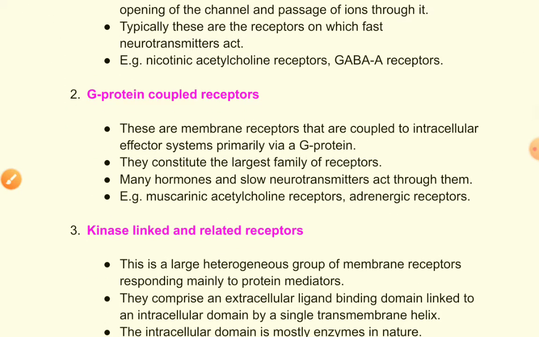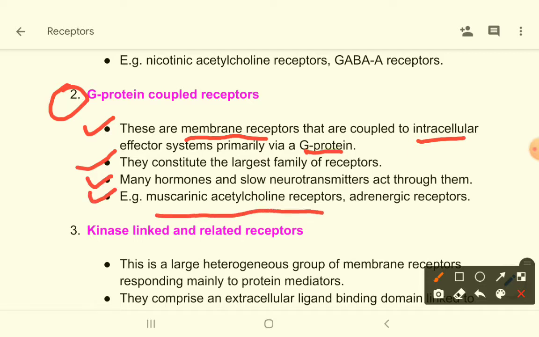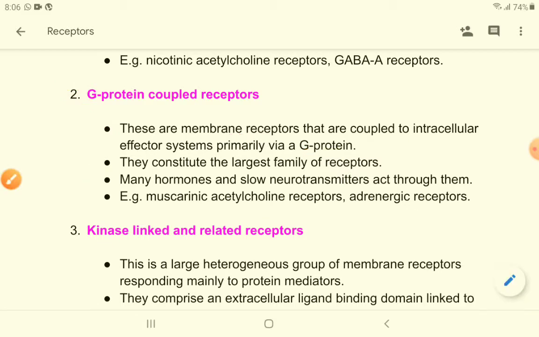Then there is G protein coupled receptor. What are G protein coupled receptors? We will talk about these things later in detail, but for now just see that these are membrane receptors. These receptors remain on the cell membrane, that are coupled to intracellular effector systems primarily via a G protein. What is a G protein? We will talk about this later. Then they constitute the largest family of receptors. Many hormones and slow neurotransmitters act through them. For example, muscarinic acetylcholine receptors and adrenergic receptors are G protein coupled receptors.